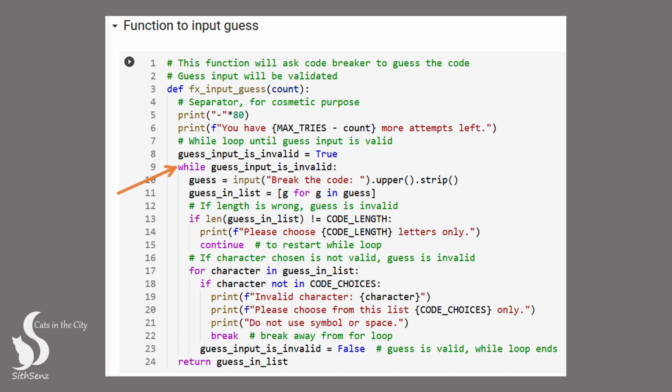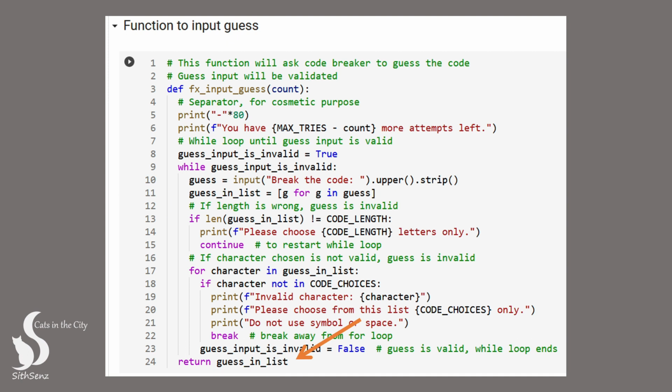Exiting the for loop will also cause the while loop to restart, prompting the code breaker to enter a valid guess again. The last step in the validation function is to return the guess in list variable, which contains the validated input from the code breaker. The validation function is now complete and ready to be called by our main game function.